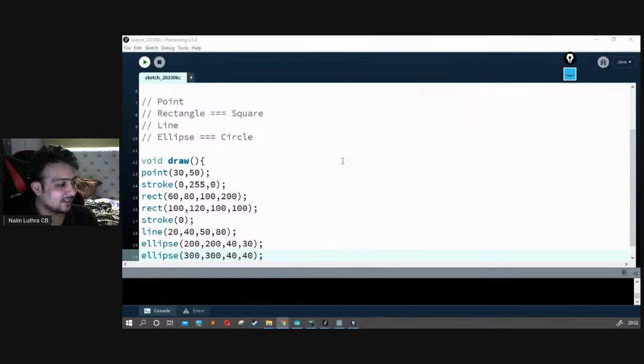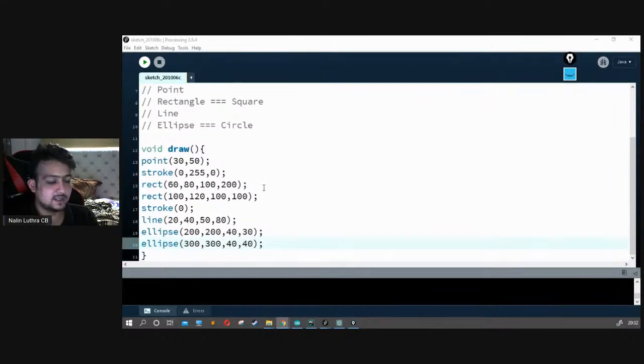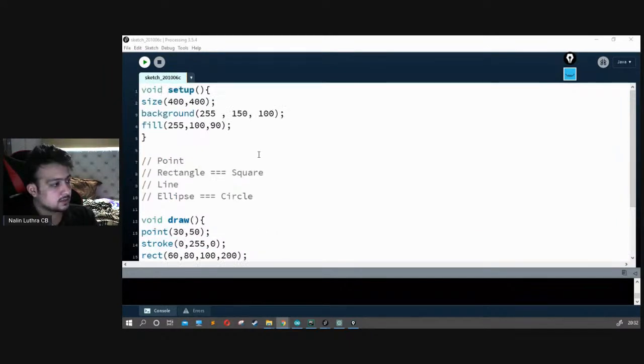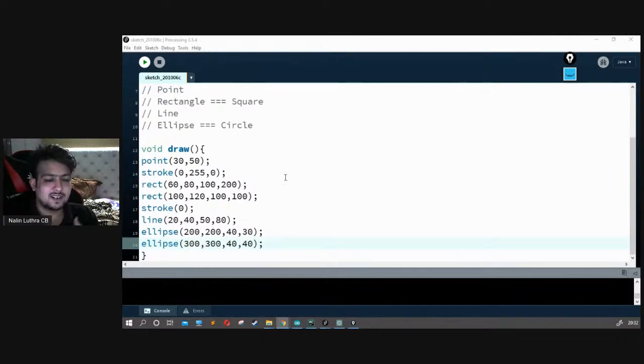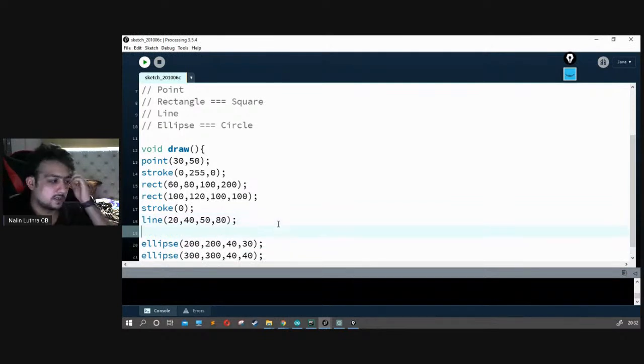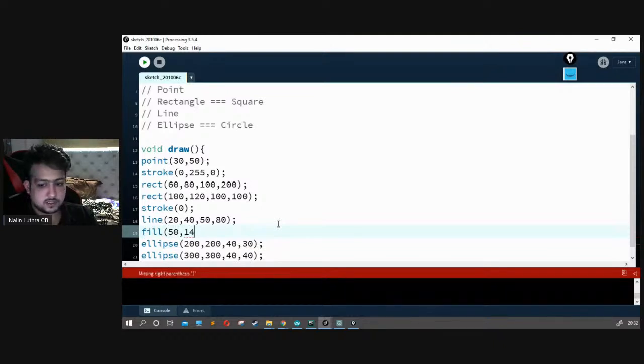Never mind. Okay, so these are basically different techniques you can use to draw whatever you want to. Now let's say you want to make something a little bit transparent. So how to do that? Let's talk about that. So for example, I want to make my ellipse transparent. So let's say fill again. Let's go back to fill. Let's give a random number 50, 14.